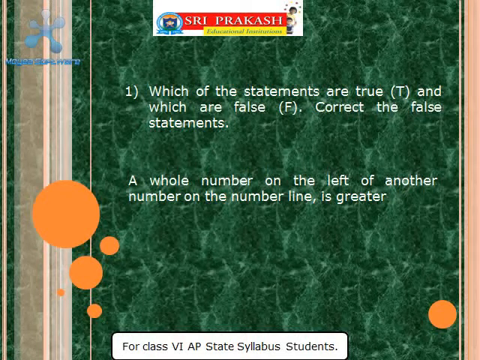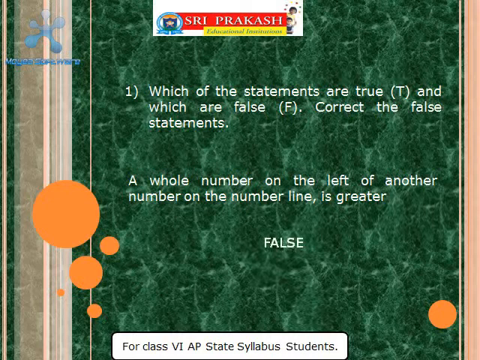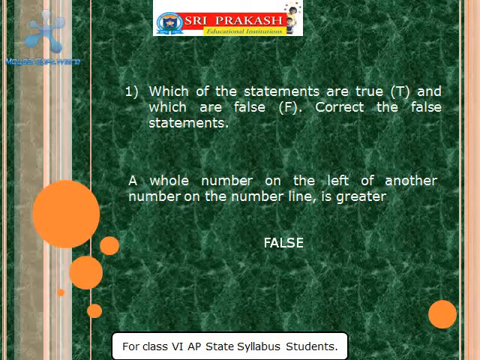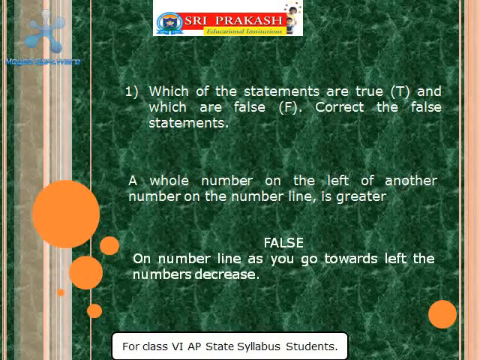On the number line, as you go towards the left, the numbers decrease.